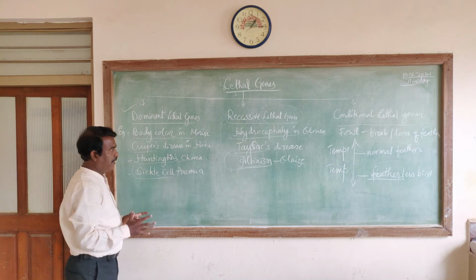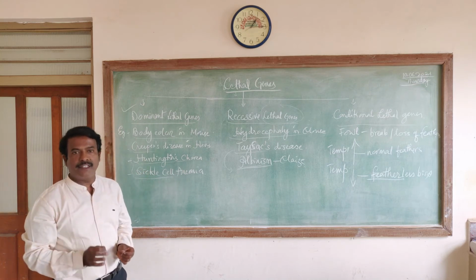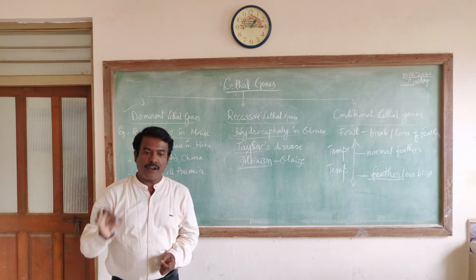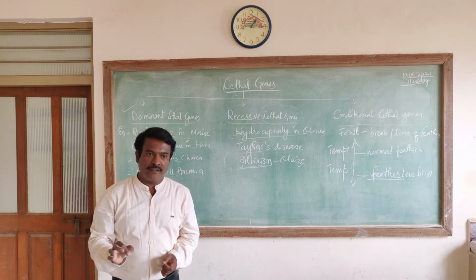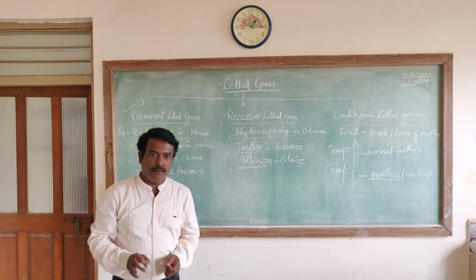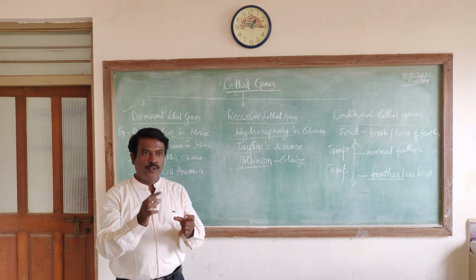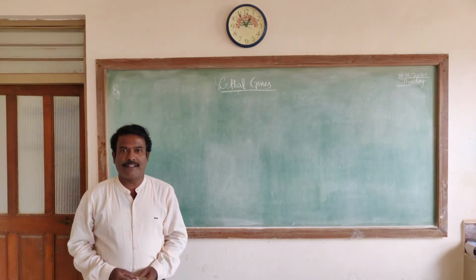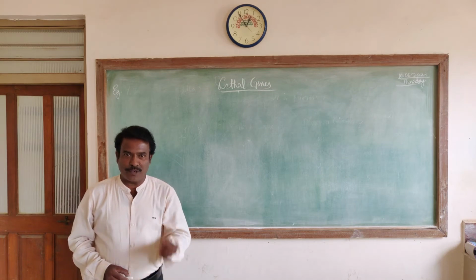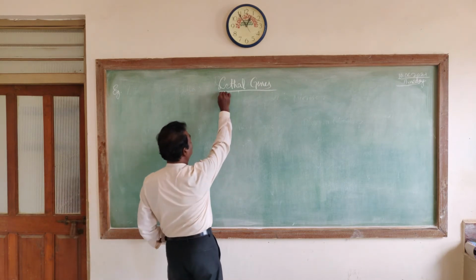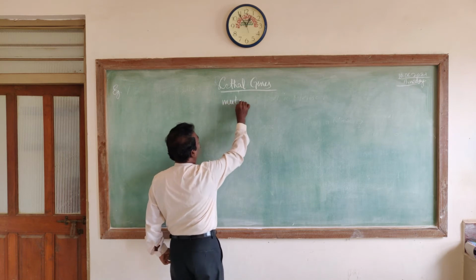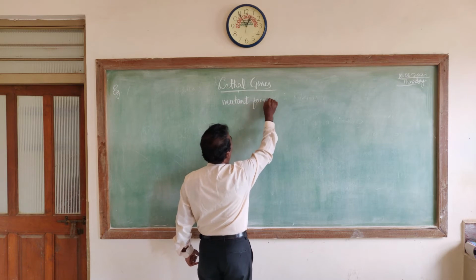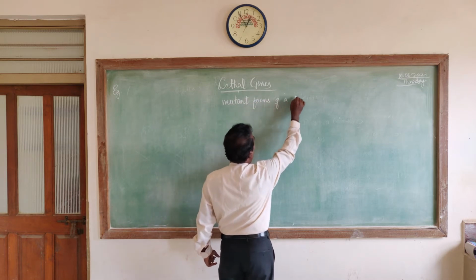So finally, let me conclude that lethal genes, irrespective of their recessive or dominant state, are known to influence the viability and survival of the individual which is their carrier. Now we have understood what lethal genes are. In fact, I forgot to mention one more thing, that lethal genes are the mutant forms of a gene.